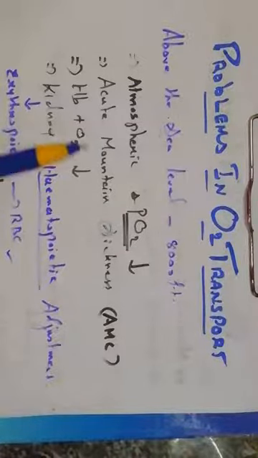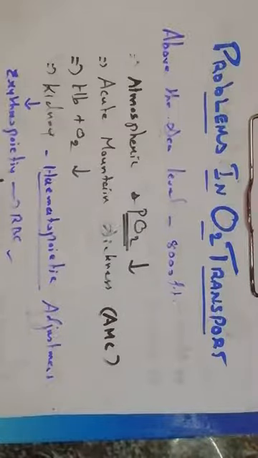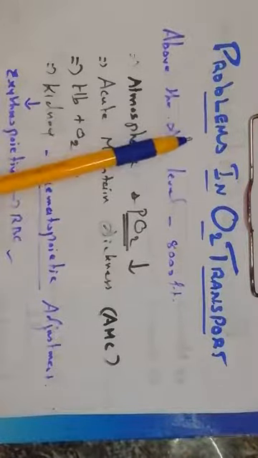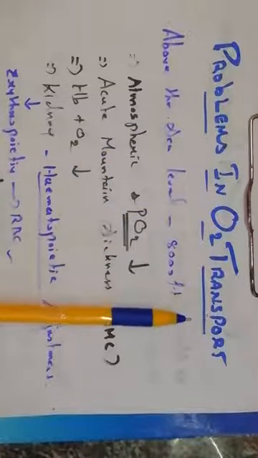And here they talk about two extreme situations, when the oxygen level is very low or very high. What are the changes that may happen inside the body? Here it is only oxygen, not carbon dioxide. So that is the topic here, problems in oxygen transport in extreme situations.